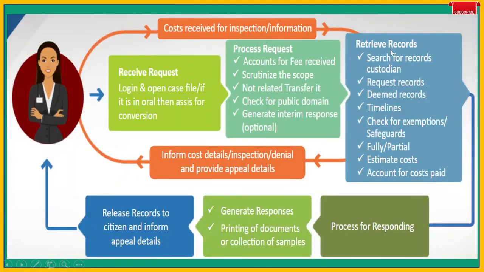So like this, after the fee is demanded, the fee is received. After receiving the fee, process for responding, thereafter generate response, printing of documents, then release records to citizens and inform appeal details. So this much only we have to do. I think it's very easy for the applicant also, and it is not so difficult for the government department also if staff is there. If staff is not there, then it's a tedious task.